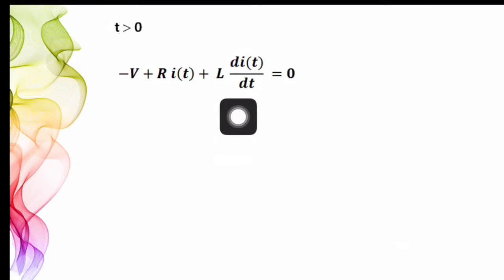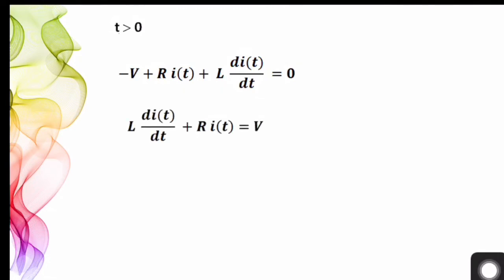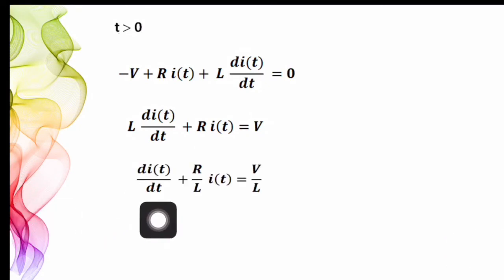By KVL, the algebraic sum of voltages across the loop is 0. So we get minus V plus R into i of t plus L into di of t by dt is equal to 0. By rearranging this, we can write it as L into di of t by dt plus R into i of t is equal to V, or di of t by dt plus R by L into i of t is equal to V by L. Thus, we obtain the differential equation describing our RL circuit. Now, we have to solve this equation to obtain the expression of i of t. That's what we are going to do next.